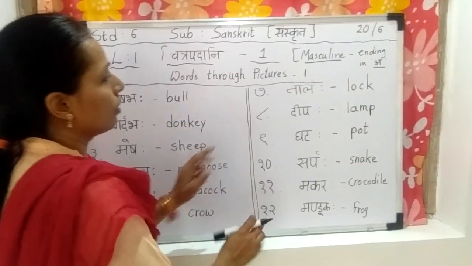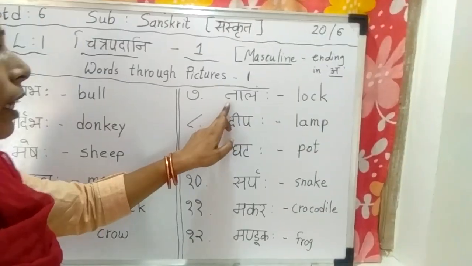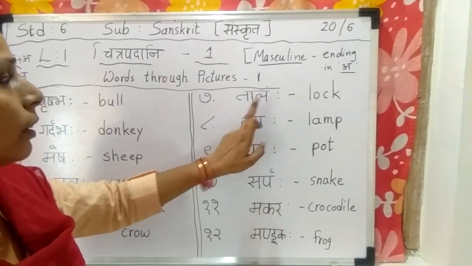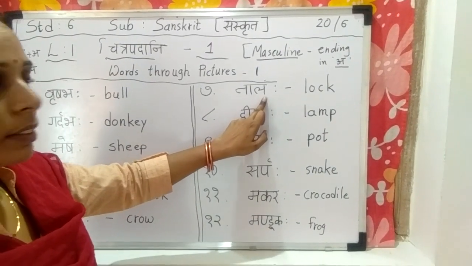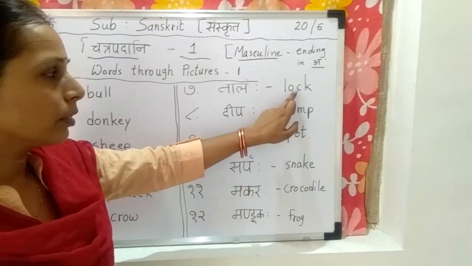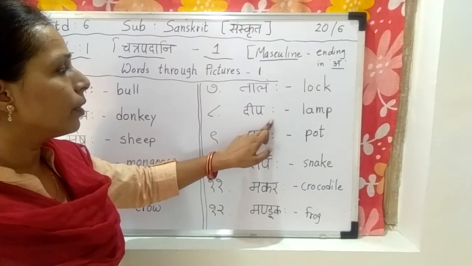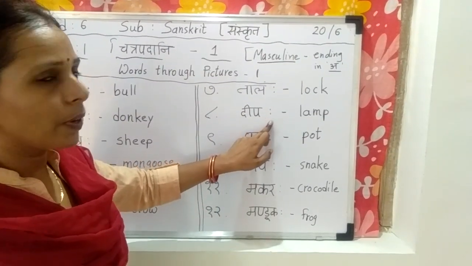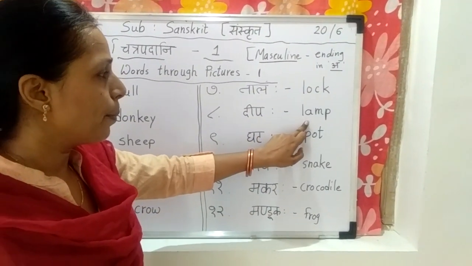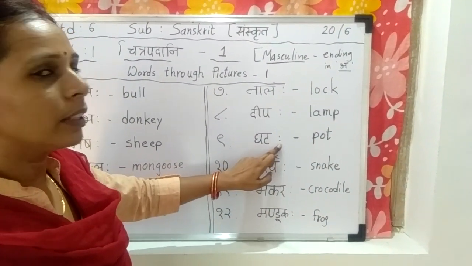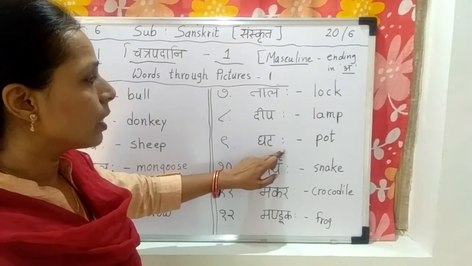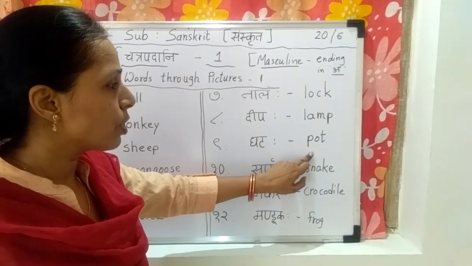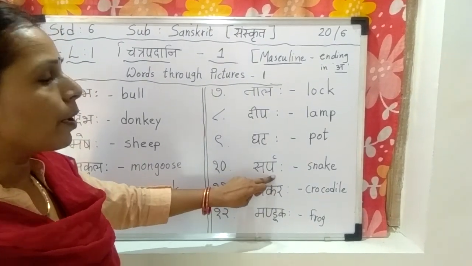Okay. Now next, 7th number. Talaha. Talaha means lock. Deepaha. Deepaha means lamp. Ghataha. Ghataha means pot. Sarpaha.